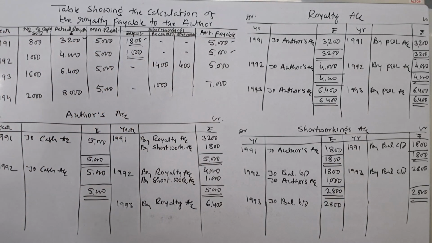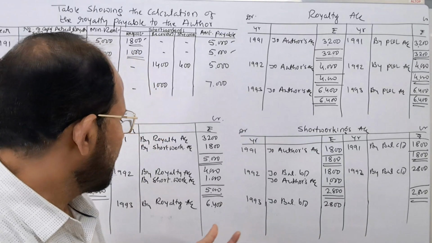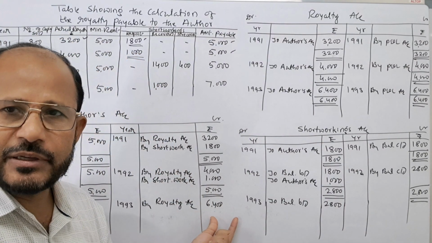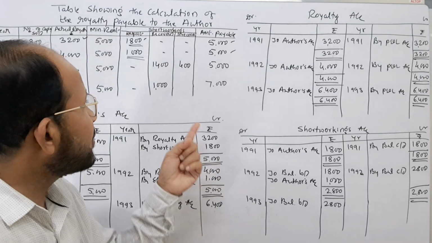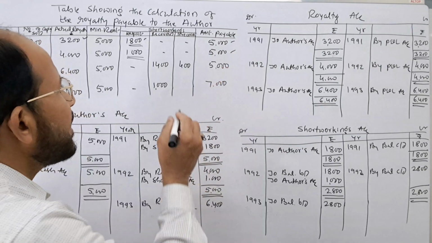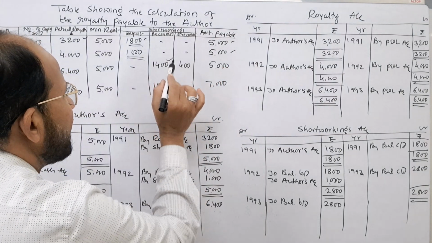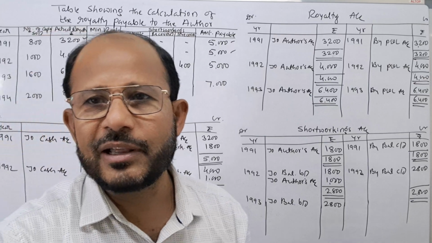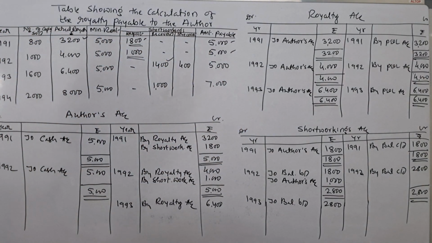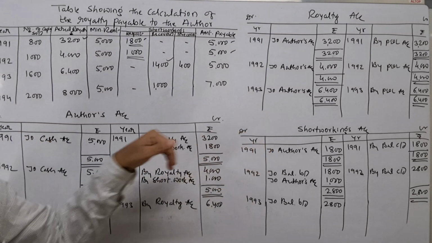Next one is for the payment of cash to the author. Just you see, author's account is credited with the amount of rupees 6,400, but cash is given to the author only rupees how much? 5,000. It means here rupees 1,400 is the amount which is recovered from the excess royalty. That is why here first what we have to do, we have to recover the short workings.